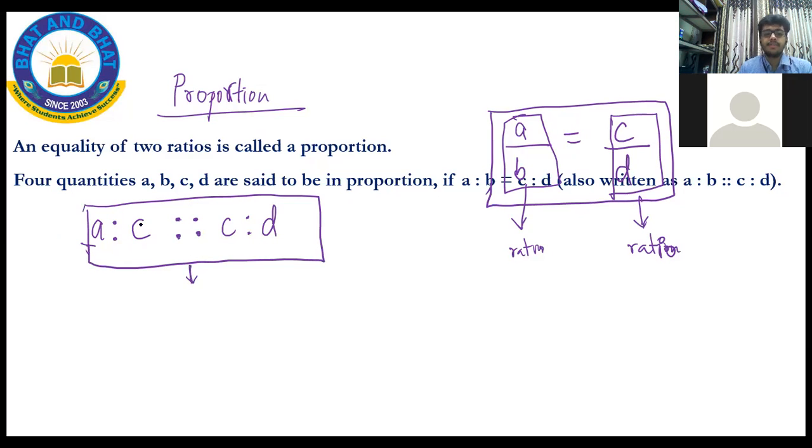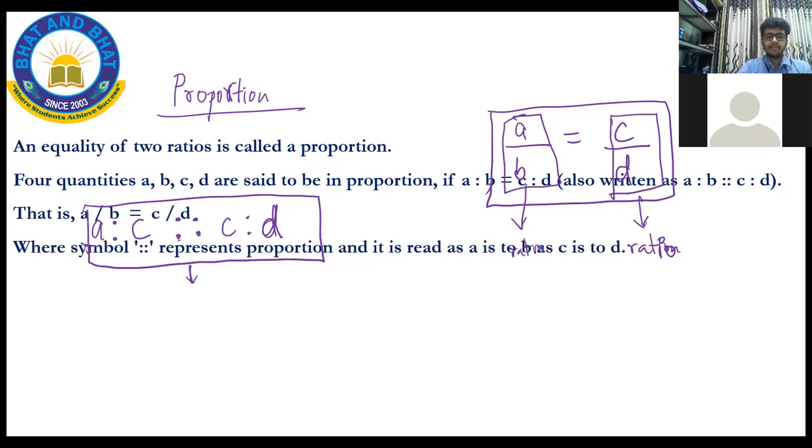So A is to B is proportional to C is to D. Okay. So this symbol with 4 dots, let me write it again over here. This symbol represents the proportion, and it's read as A is to B as, or proportional to, C is to D.